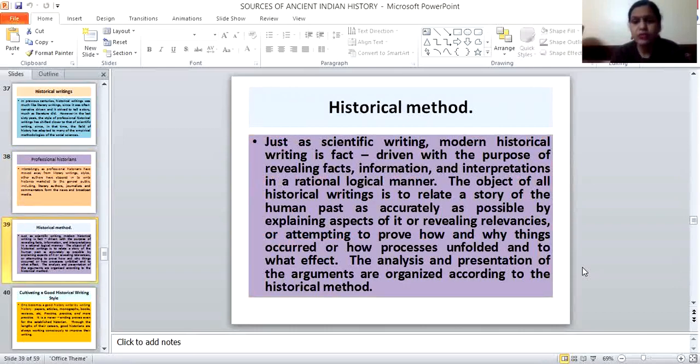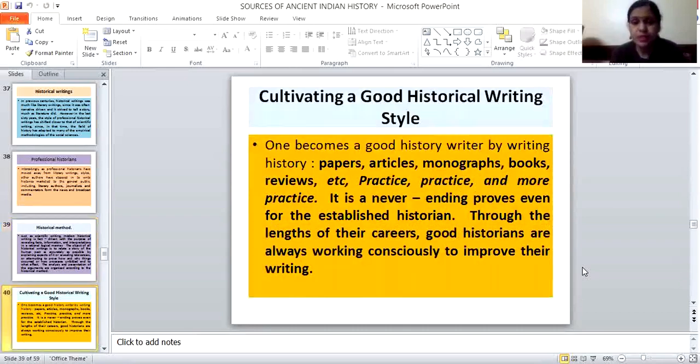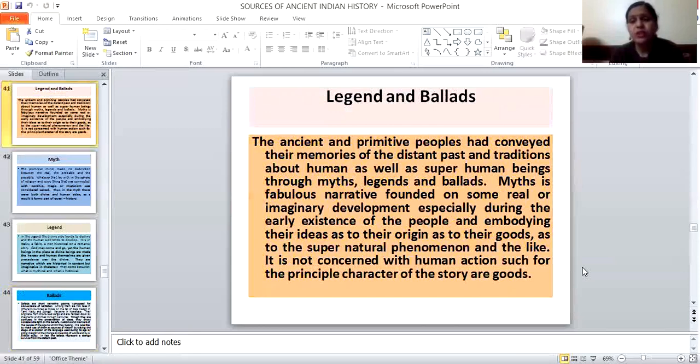Then the historical method, which I previously mentioned: systematic, scientific history writing, analysis, and source-based writing is called the historical method. If we want to be a good historian, we have to practice, practice, practice. Only then do we become a good historian, and it's a never-ending process. So by contributing and writing articles, monographs, books, and reviews in journals, we become a good historian. This is all about our history writing.